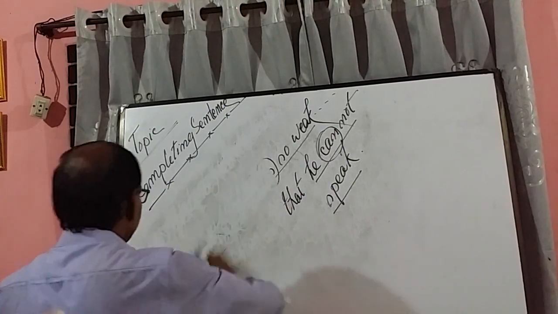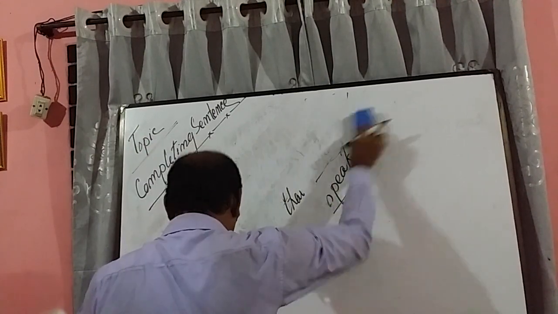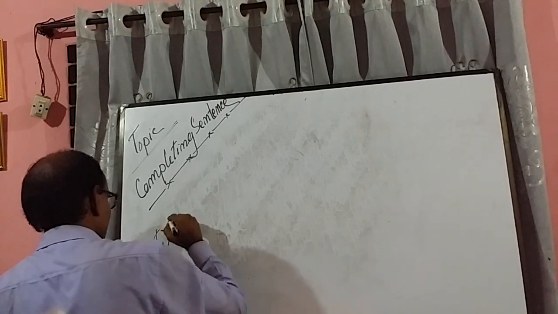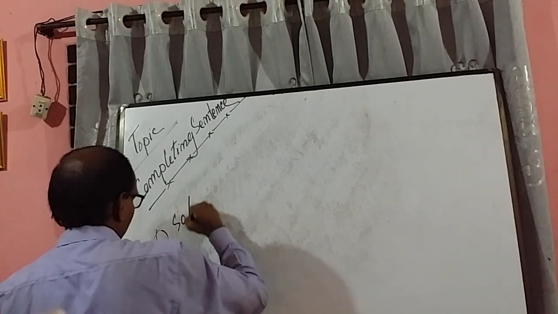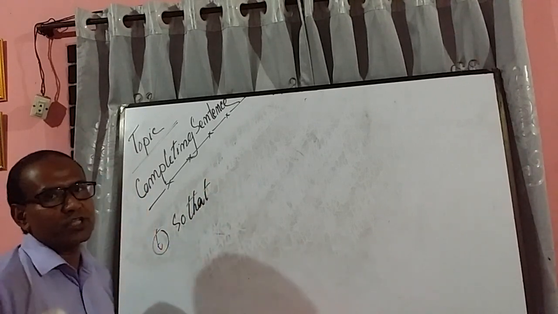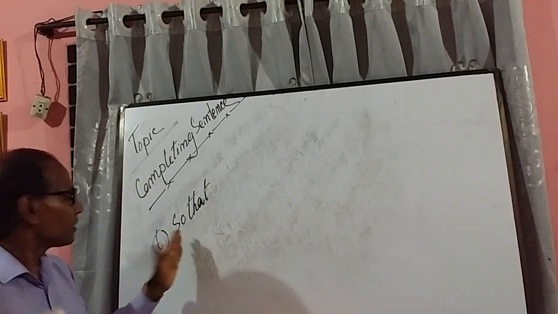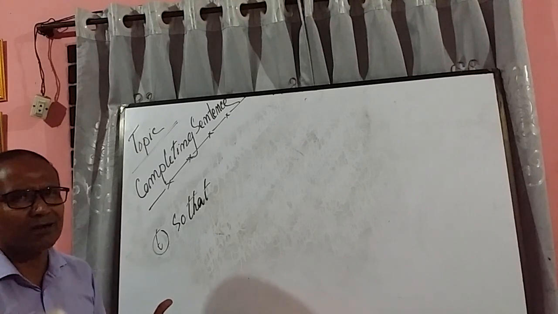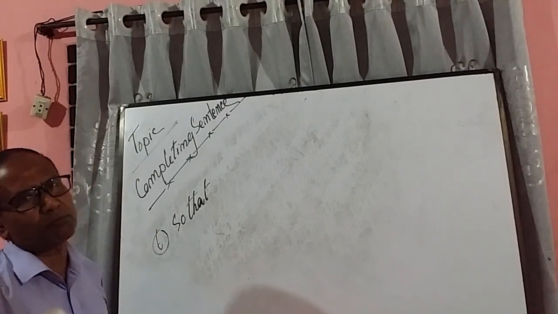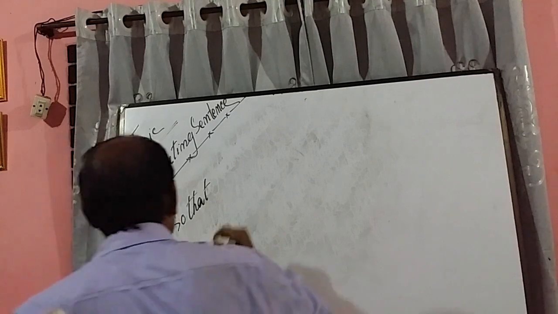So dot dot that, and then rule 6. So that. A little bit the same way, but in the second part or the second sentence you have to use can, could, may, or might. Almost the same. Let me give you an example.